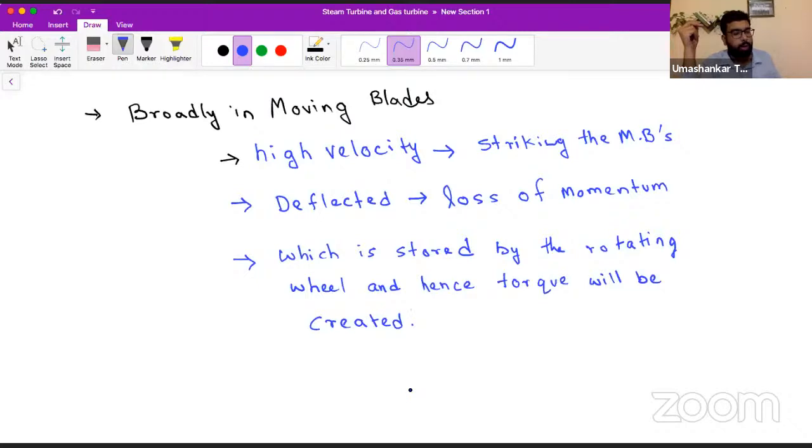Is that clear or not? Till now, is that clear or not? What is broadly happening in the moving blade, and what is broadly happening in the nozzles?